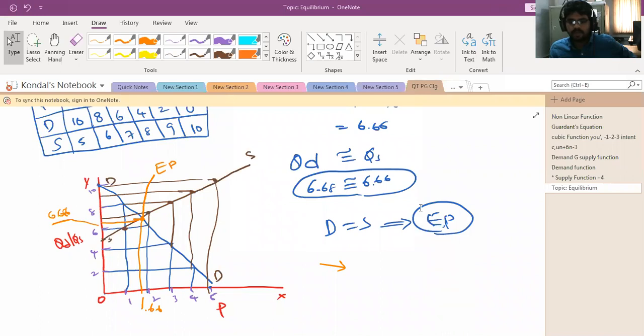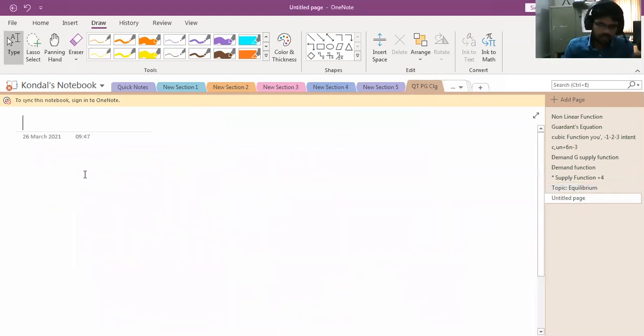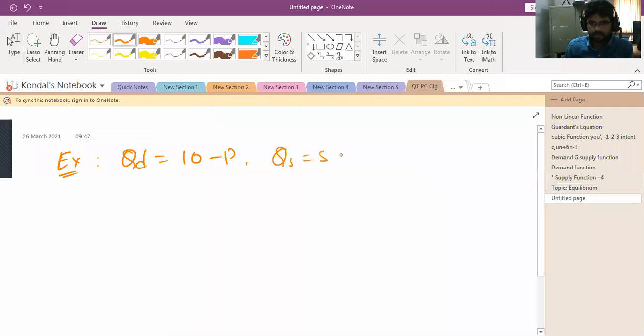Yeah, if you understood, only then I will give you another example, then you can easily come to know. So you can take another example easily and get accurate values. Quantity demand is equal to 10 minus P. Quantity of supply is equal to 5 plus P.